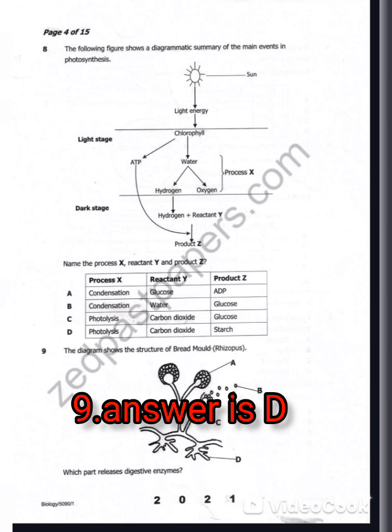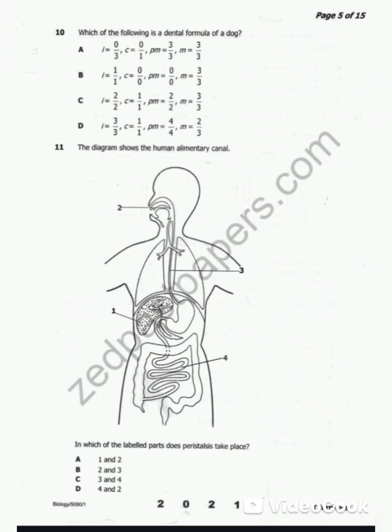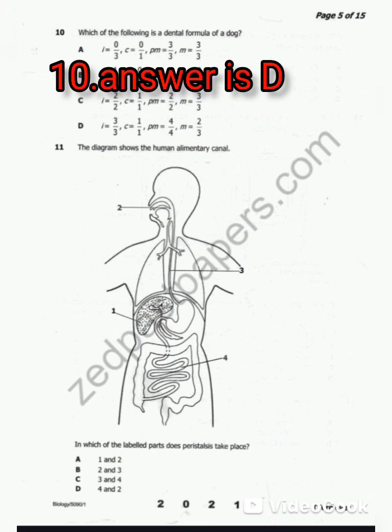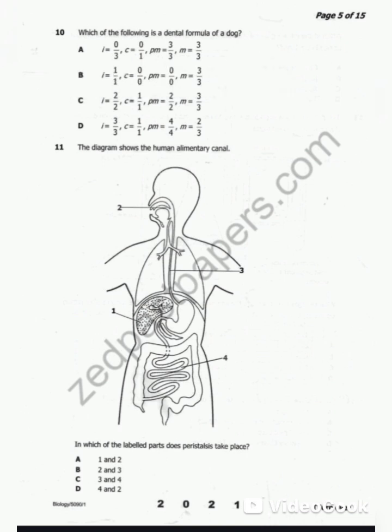So the best answer is D. Which of the following is a dental formula of a dog? So the best answer is D. So the diagram shows the human alimentary canal.